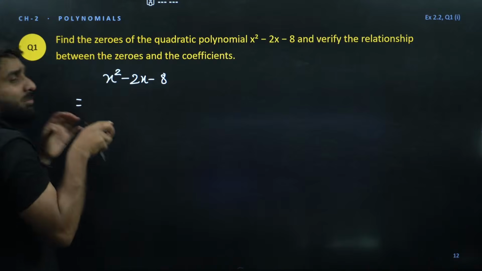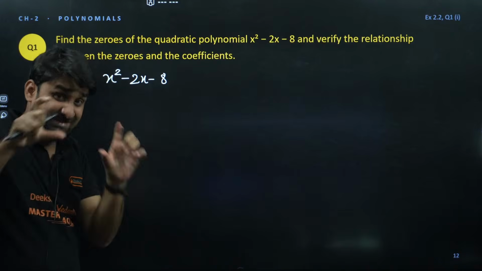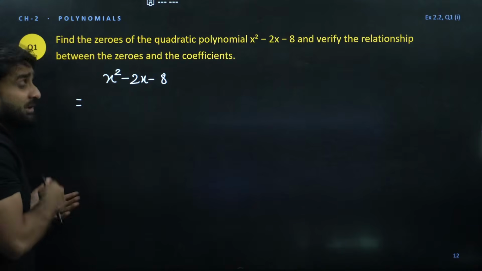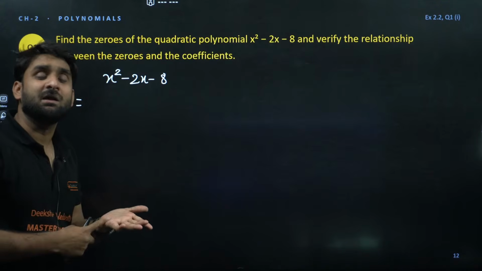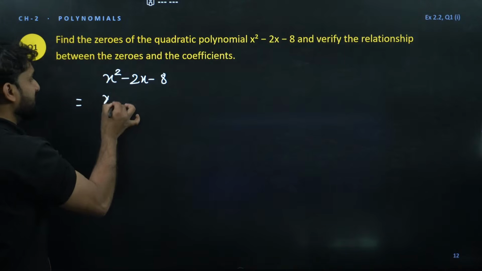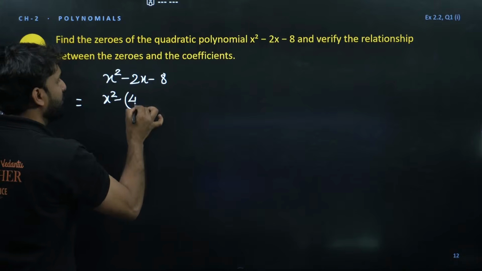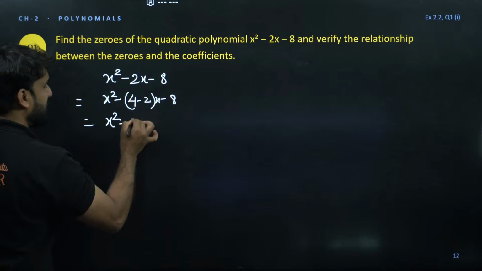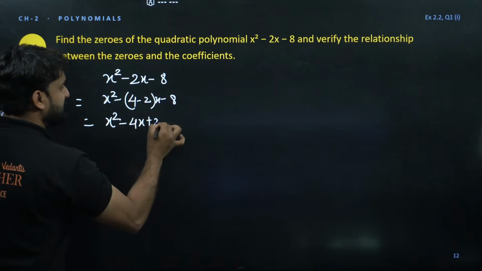So we require factors of 8 whose multiplication is 8 and whose subtraction should be the middle value. So we have 4 and 2. If we multiply 4 and 2, we are getting 8, and 4 minus 2 is also 2, which is the middle value. So let's apply the middle term splitting method. Minus 2x can be written as minus 4x plus 2x. Now this will be x square minus 4x plus 2x minus 8.